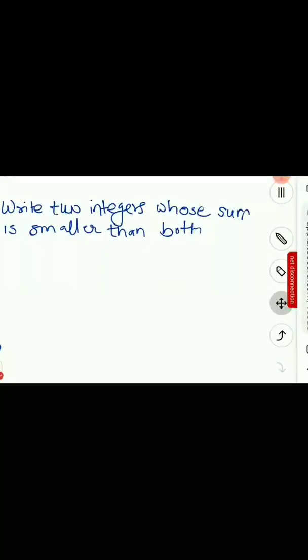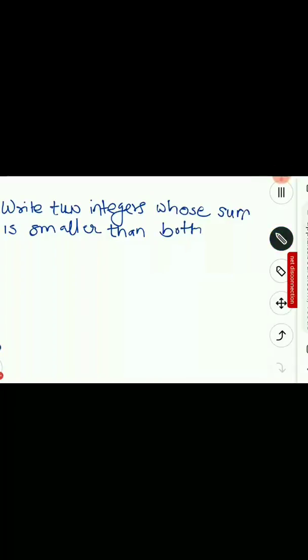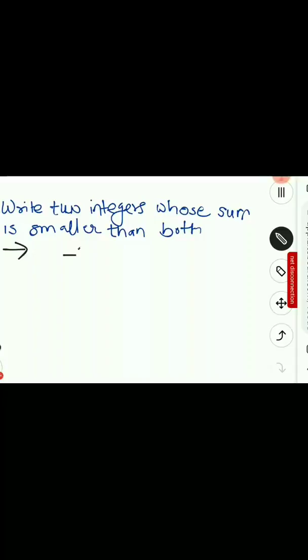Now if I am asked to write two integers whose sum is smaller than both, how will I do it? There is no one right answer to this question. You can think of any two integers, and they might be right if the answer is smaller than both the integers. Here I am taking minus 3 and minus 7.